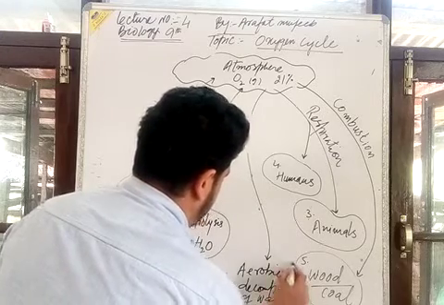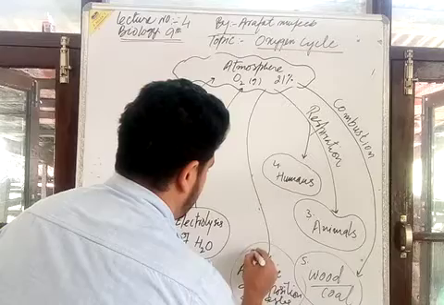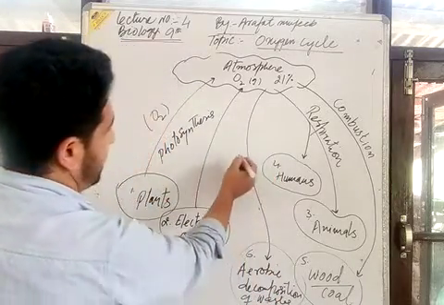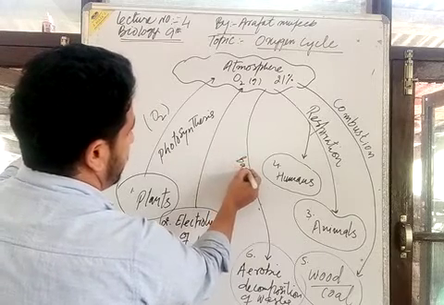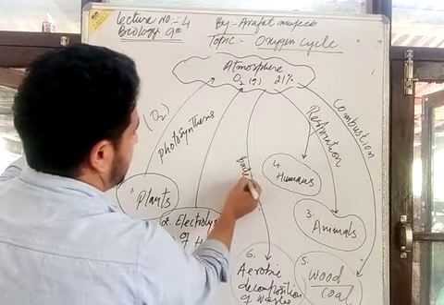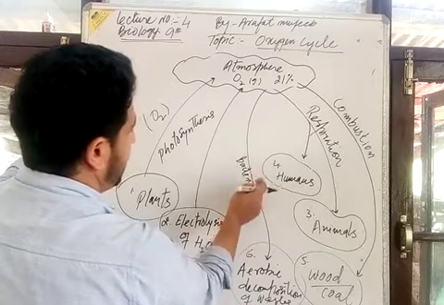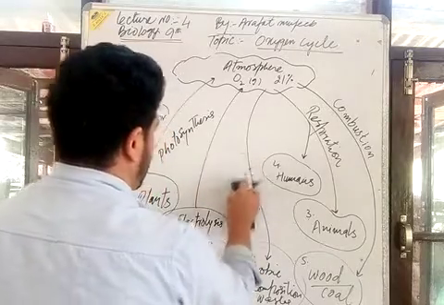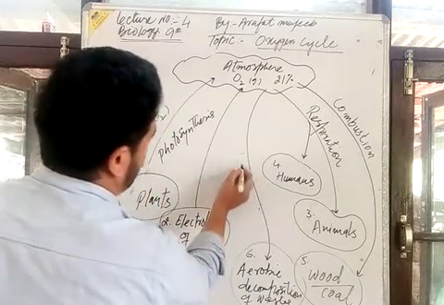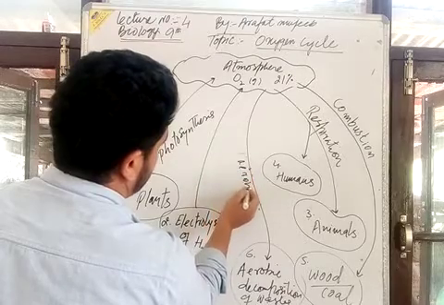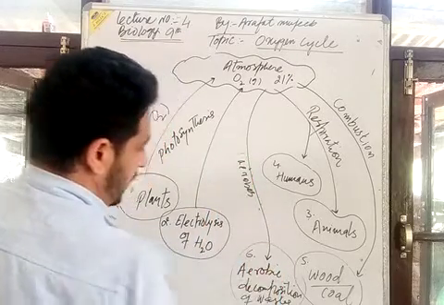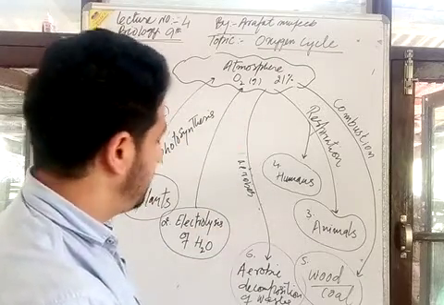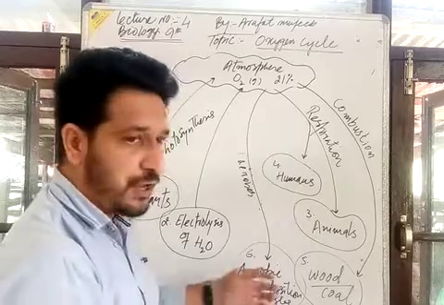In the aerobic decomposition of waste, the aerobic bacteria, we simply call them aerobes, aerobes microorganisms, will utilize this atmospheric oxygen in the decomposition of organic waste.